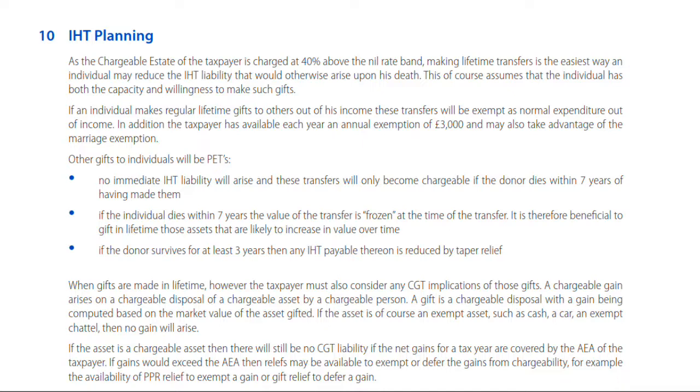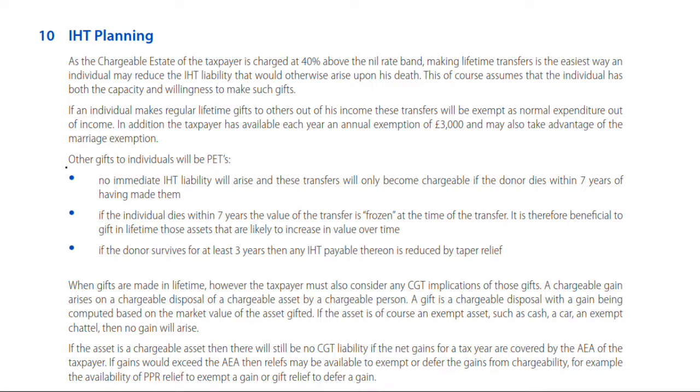When you make gifts to your kids in lifetime, these are potentially exempt transfers. And if you make them soon enough, then there's every possibility, nay probability, that you will survive for the next 7 years. In which case, when for IHT purposes you make a PET, there is no immediate IHT liability.